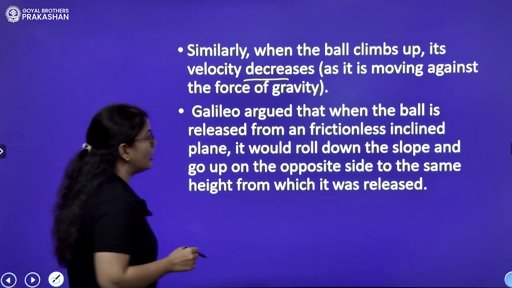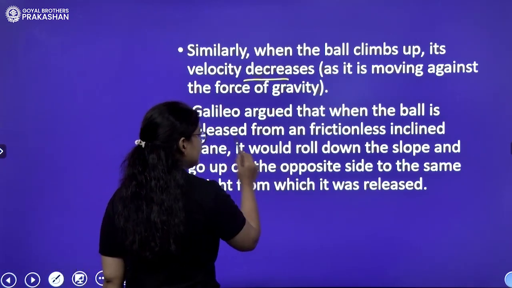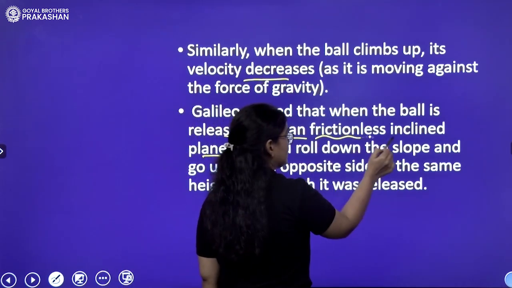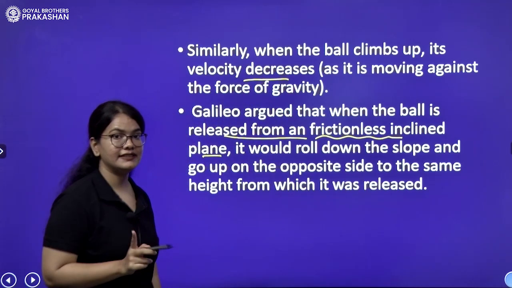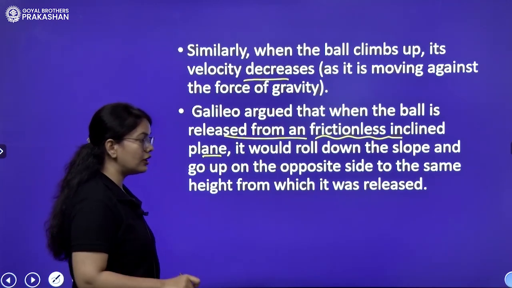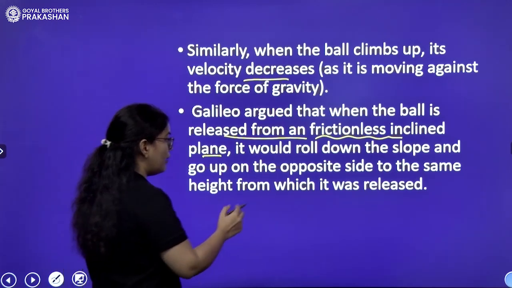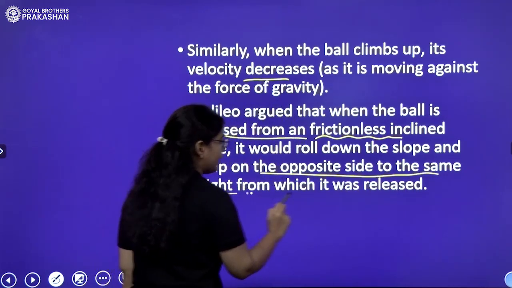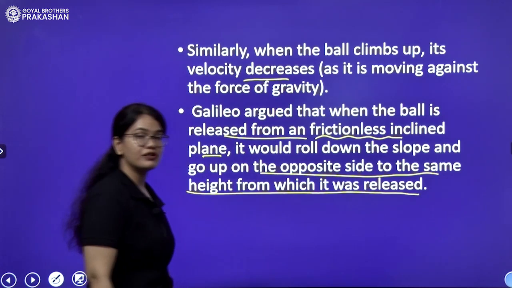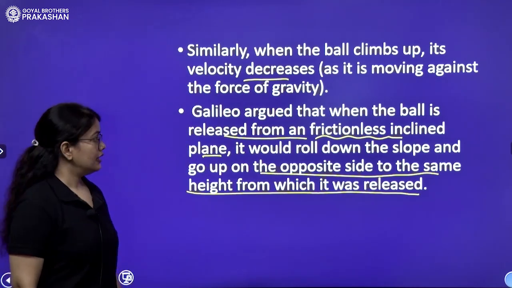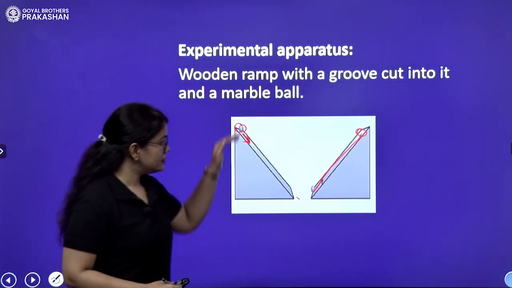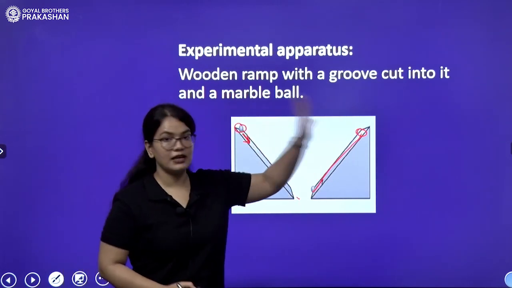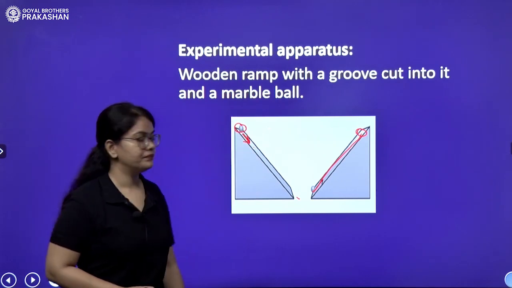Now, Galileo argued that when the ball is released from a frictionless inclined plane, it will roll down the slope and go up on the opposite side to the same height from which it was released. The important point is that if this plane is frictionless, it will go back to the same height.